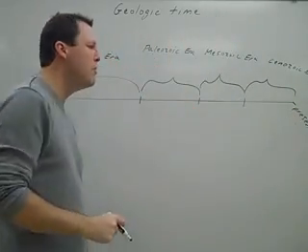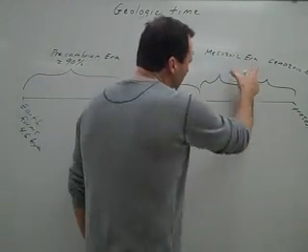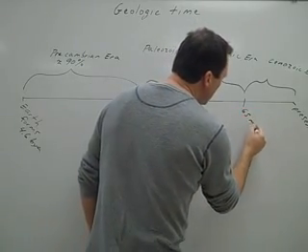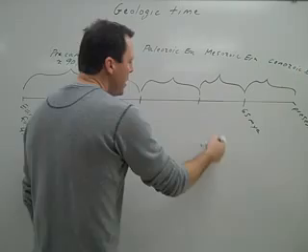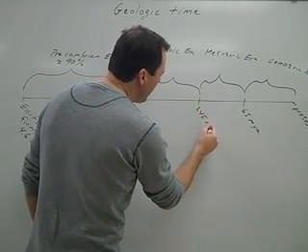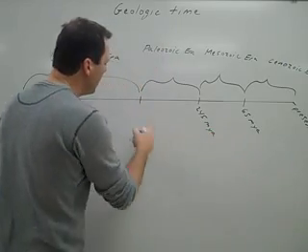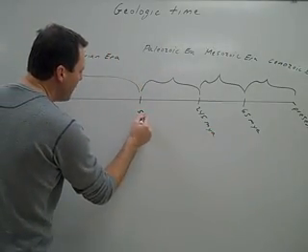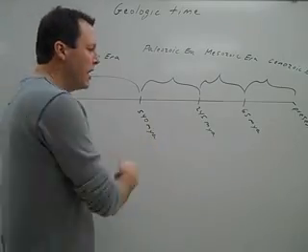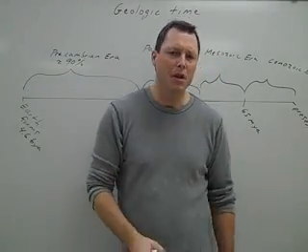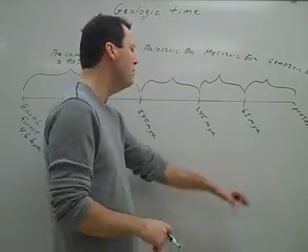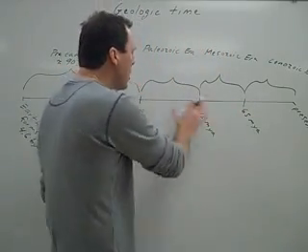Now let's go ahead and we'll put some numbers here. These eras are separated at about 65 million years ago. And if we go back to here, about 245 million years ago. And then finally, around 540 million years ago. And again, these times are rough estimates. No scientist actually knows for certain exactly how many million years ago it was. So these are all rough estimates.